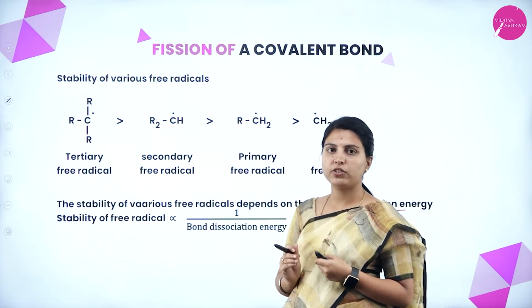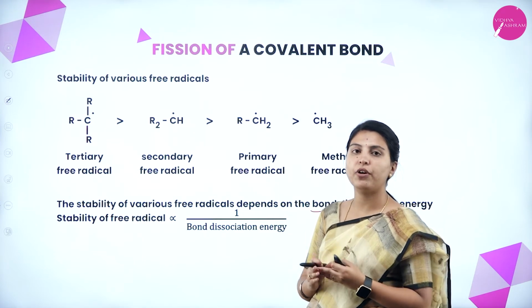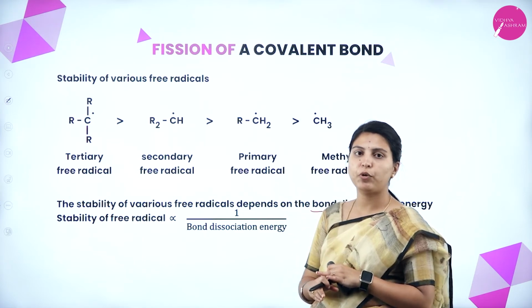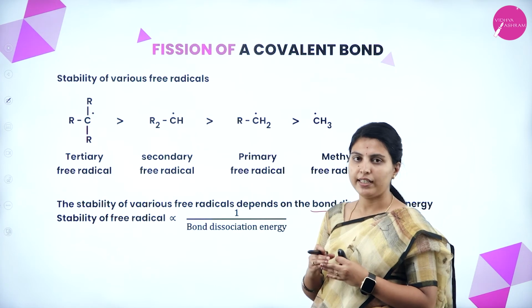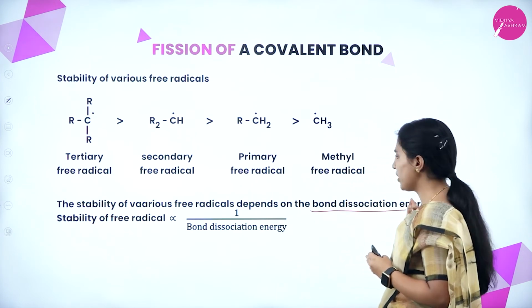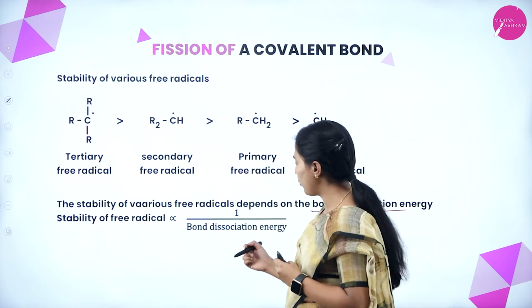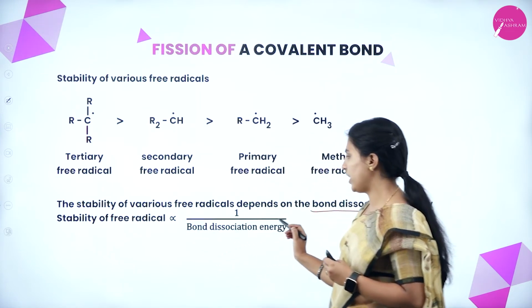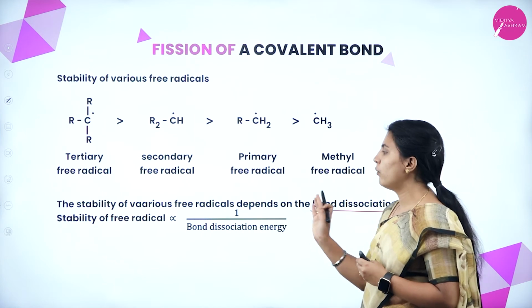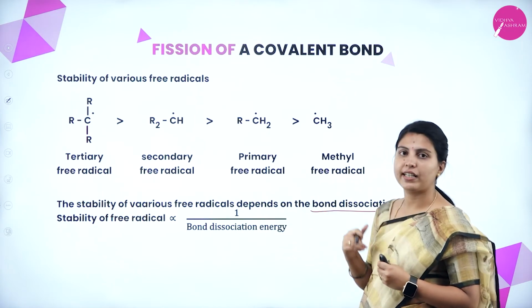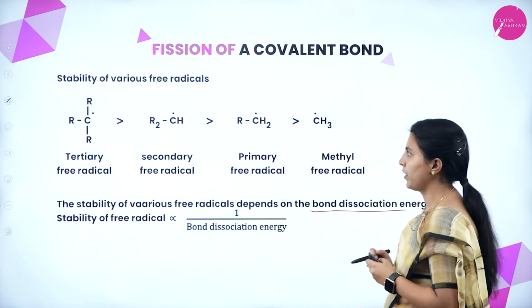For the breaking of a covalent bond, some energy is required. That energy is called bond dissociation energy. The stability of a free radical is inversely proportional to the bond dissociation energy.